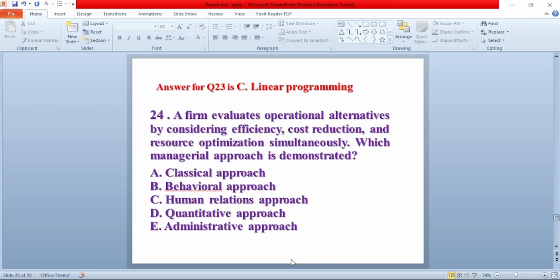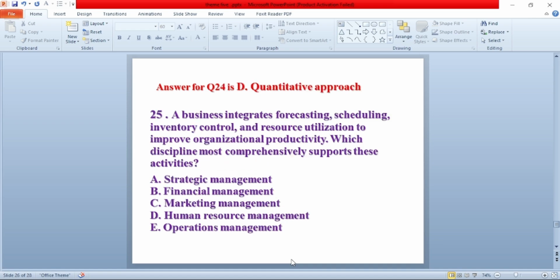Question number 24. A firm evaluates operational alternatives by considering efficiency, cost reduction, and resource optimization simultaneously. Which managerial approach is demonstrated? A. Classical approach. B. Behavioral approach. C. Human relation approach. D. Quantitative approach. E. Administrative approach. The answer for this question is D. Quantitative approach.